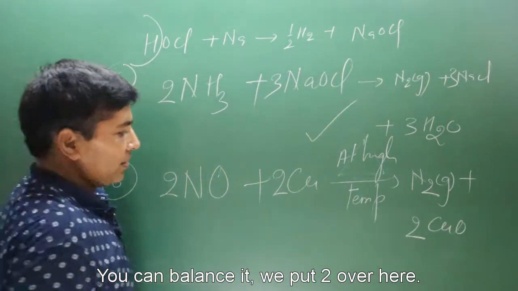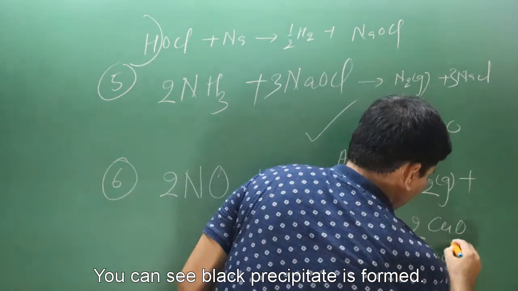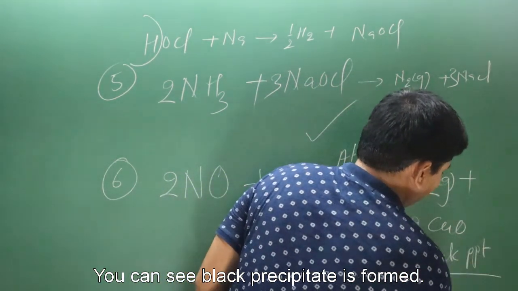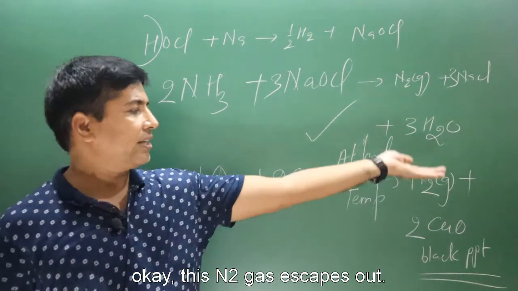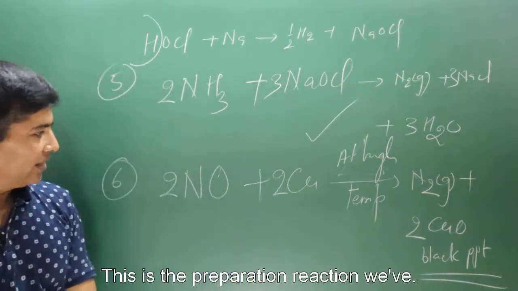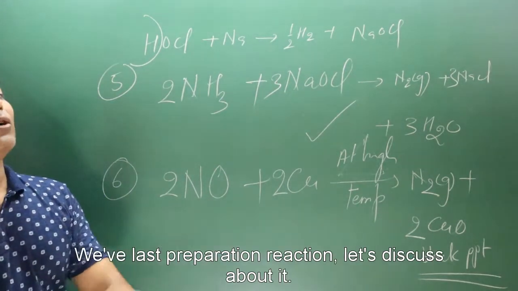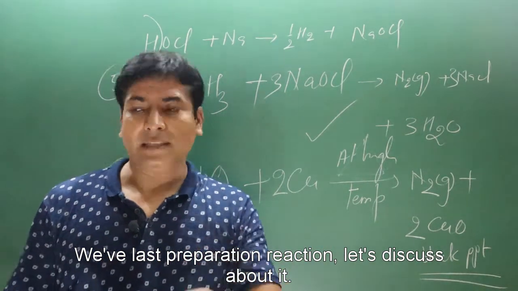You can say a black precipitate is formed. When this black color comes out, then the reaction is complete. This nitrogen gas escapes out. So this is the preparation reaction we have. We have the last preparation reaction. Let's discuss it.